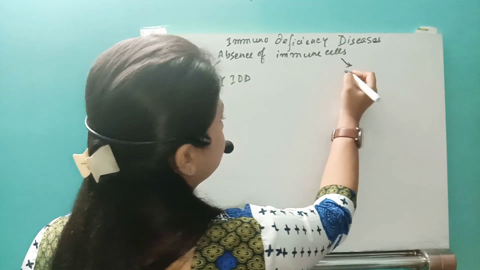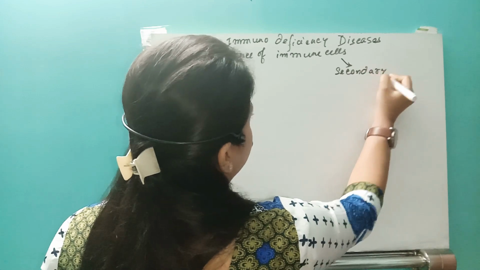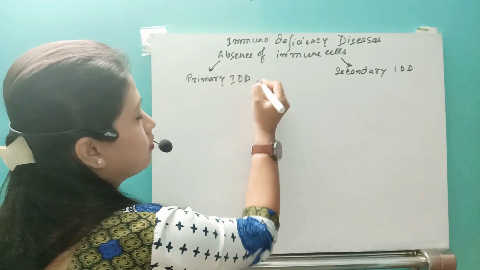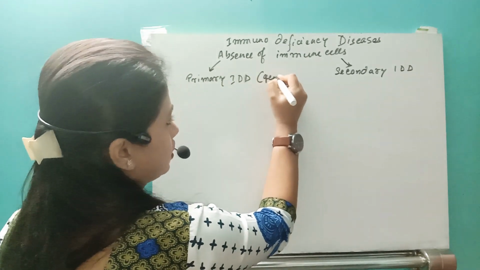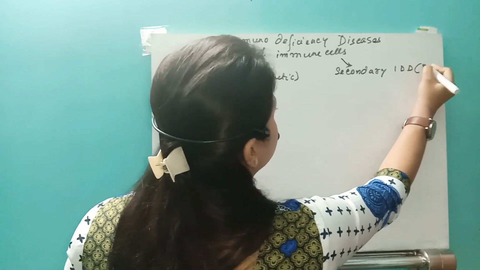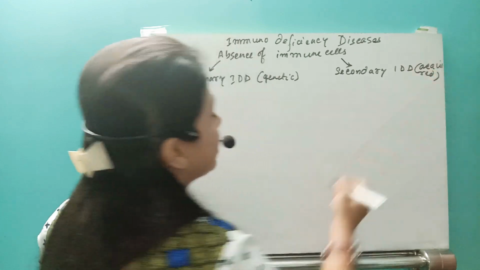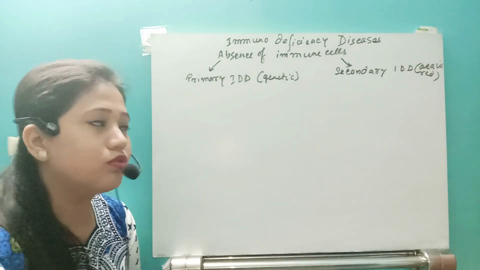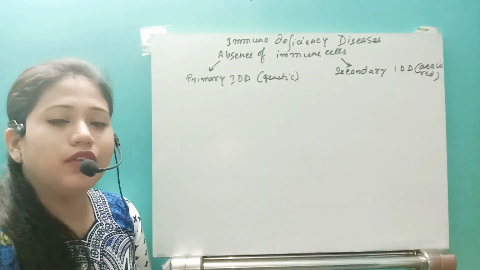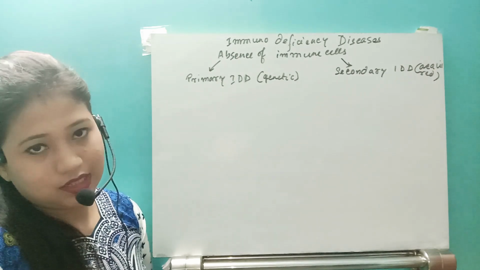That will be acquired in the lifetime, and that will be known as secondary immunodeficiency disease, right? So primary immunodeficiency disease is genetic, and secondary immunodeficiency disease is acquired in the lifetime.